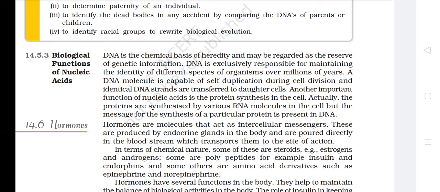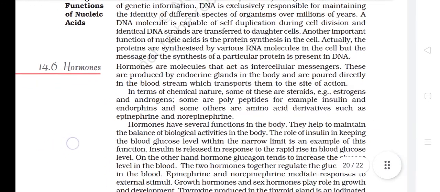Another important function of nucleic acid is protein synthesis in the cell. Actually, the proteins are synthesized by various RNA molecules in the cell, but the message for the synthesis of a particular protein is present in DNA.